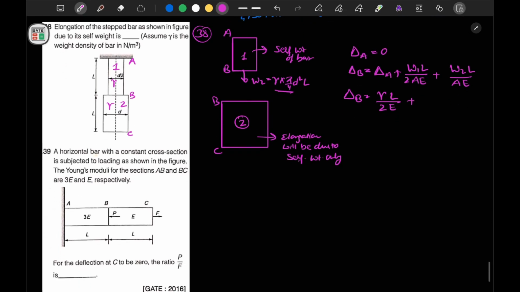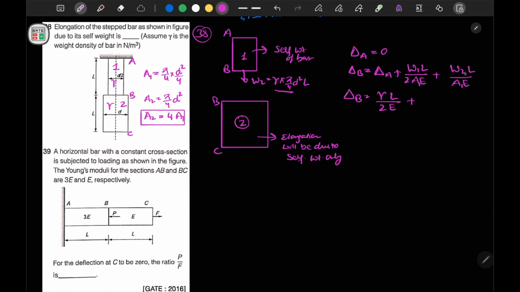If I write A1 and A2, the area of cross section of 1 is pi by 4 into d square by 4, and A2 is pi by 4 d square, so A2 is equal to 4 times A1. Now we will use this here. In the case of W1 L, it was area A1, and here also it is A1.